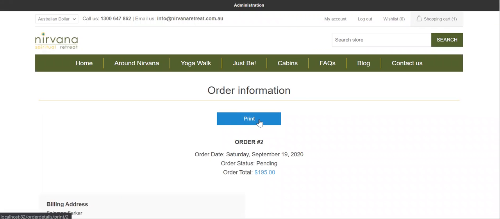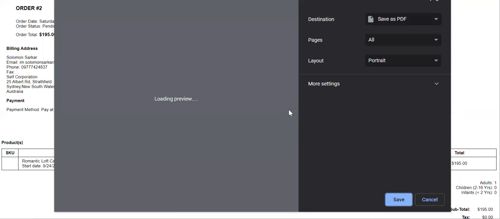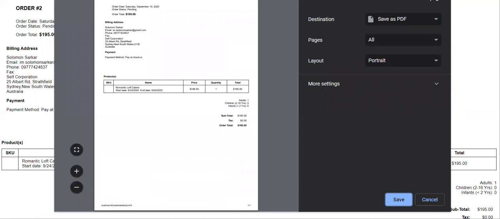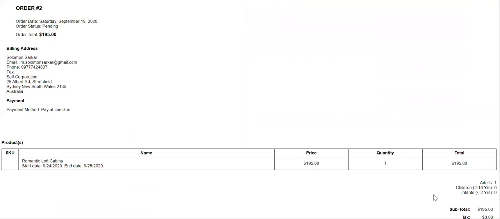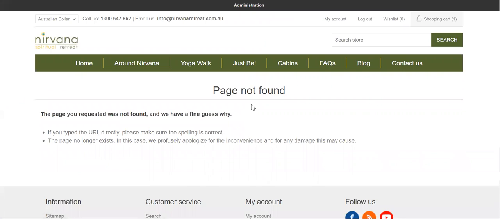I can even take a print copy of this. This is how it will look. If I want, I can check other things also. Like, we can allow the user to download this as a PDF also.